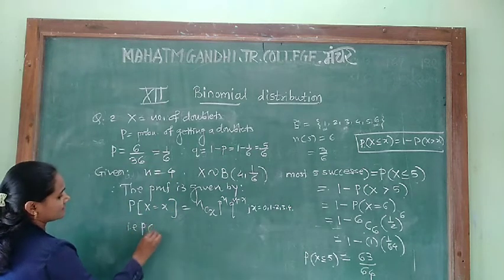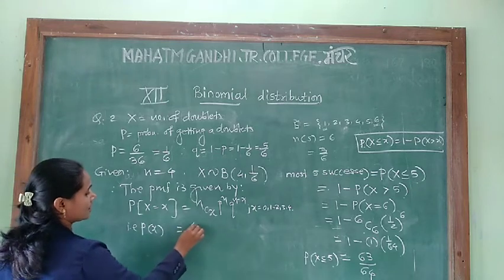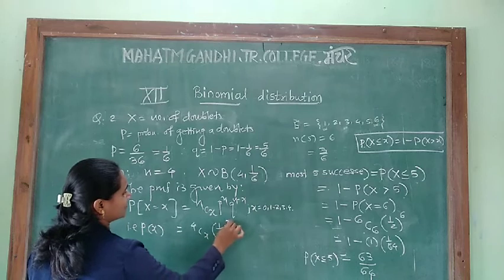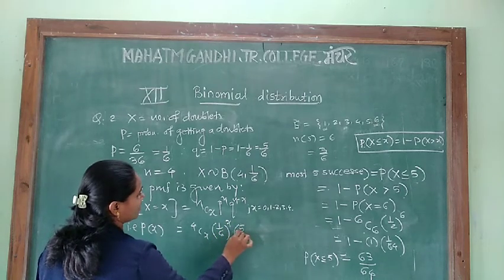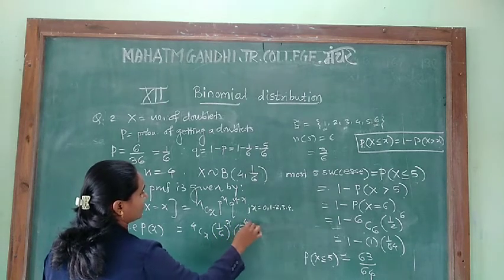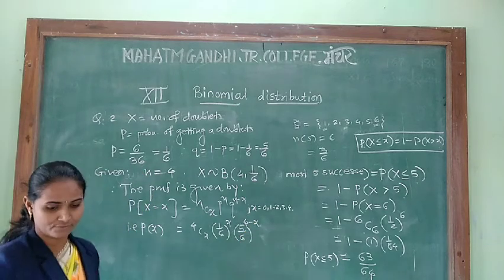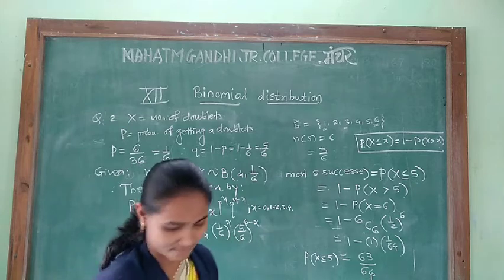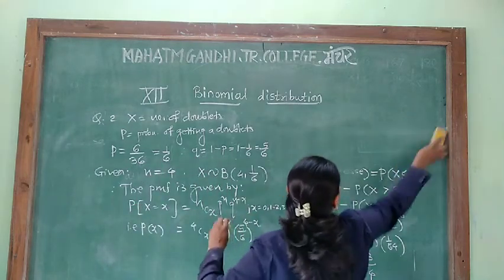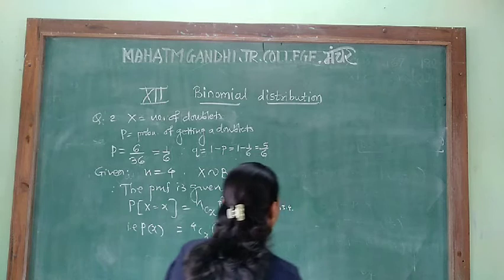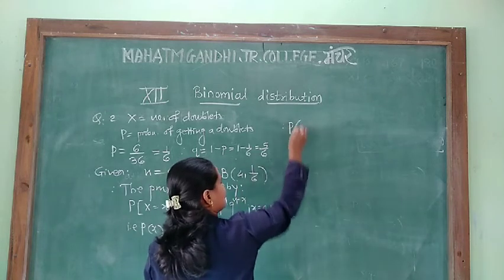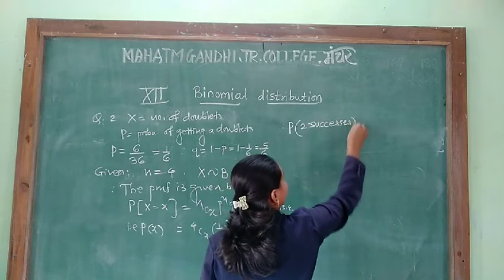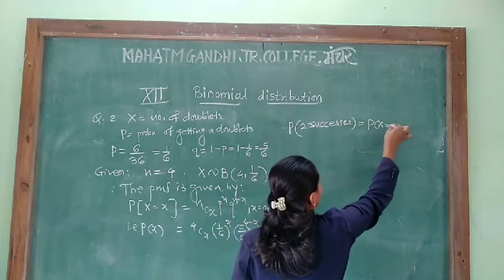Here, what is n? 4Cx. What is p? 1 by 6 raised to x, and q is 5 by 6 raised to 4 minus x. This is the PMF, and we have to find the probability for 2 successes, that means P of x is equal to 2.